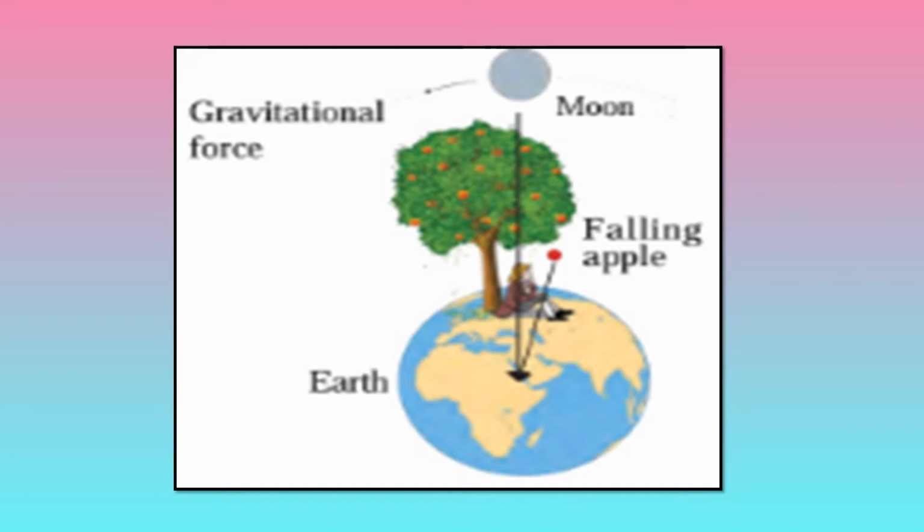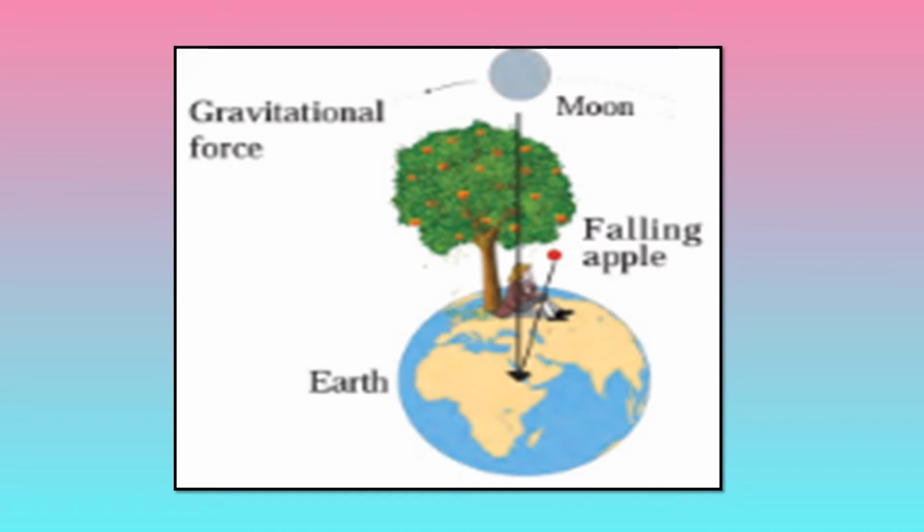Newton thought that if the force of gravitation acts on apples on the tree at different heights from the surface of the earth, can it also act on objects at an even greater height, much farther away from the earth, just like the moon? Yes, because gravitational force acts not only between two objects on the earth but also between any two objects in the universe.